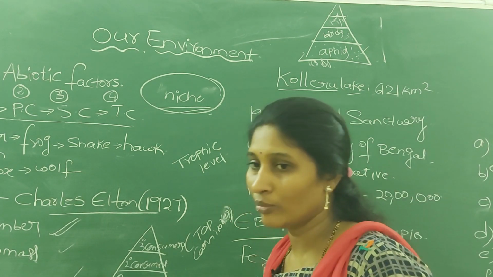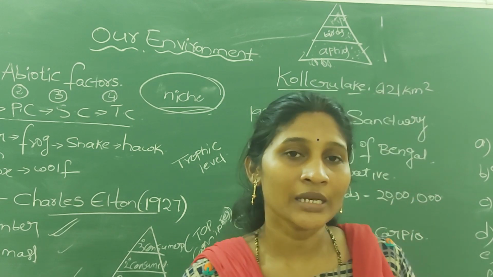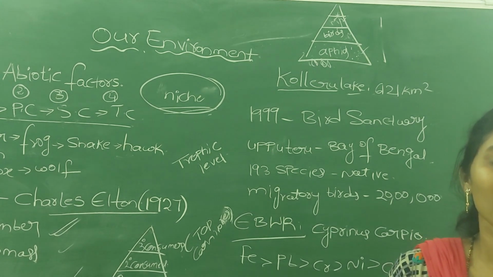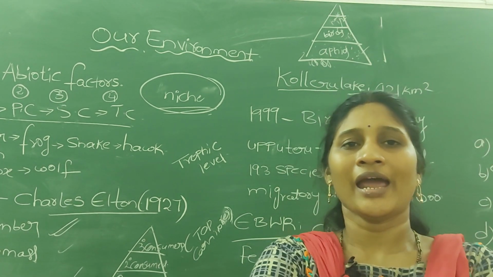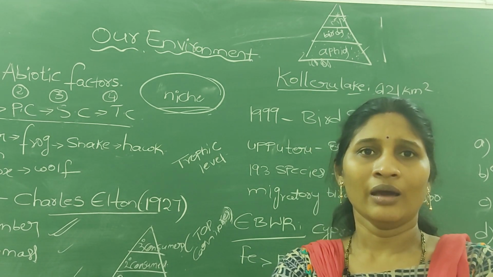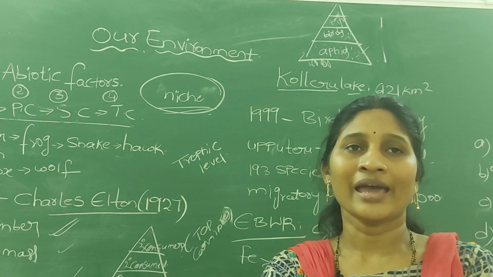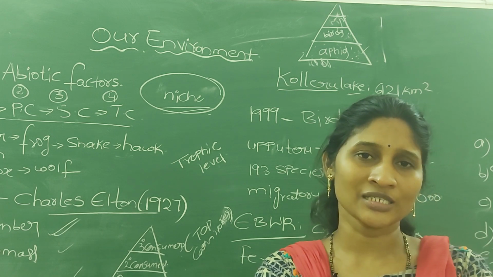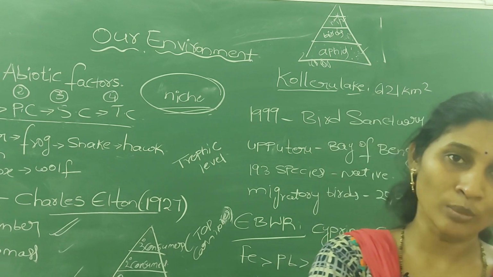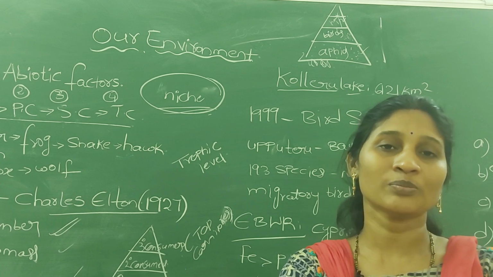Next, pyramid of biomass. Biomass is any organic material which is used for energy production. For example, all plant parts like leaves, stem, grass, roots, flowers, and even animal excretions, animal parts and dead animal parts all come under biomass. If we use biomass products for energy production, we call that biofuel.